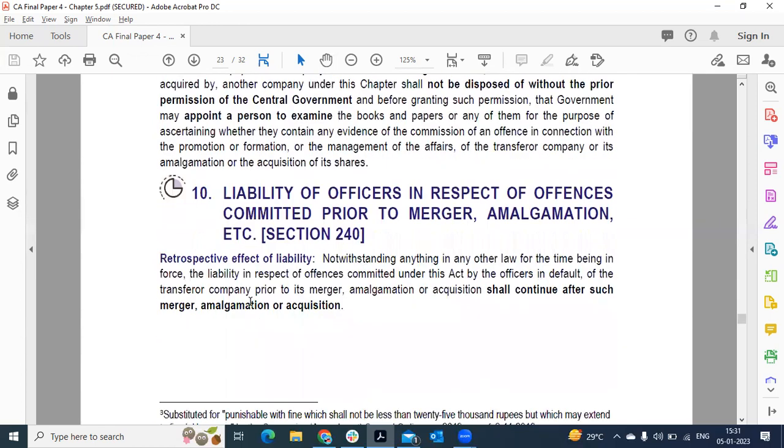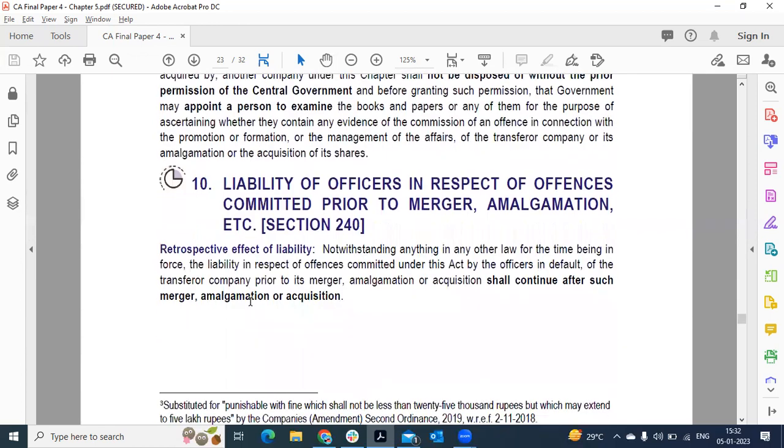Liability of the officers in respect of offence. It has a prospective effect. When, before the amalgamation, the directors or the shareholders have committed some offence under this Act, it also continues after amalgamation.